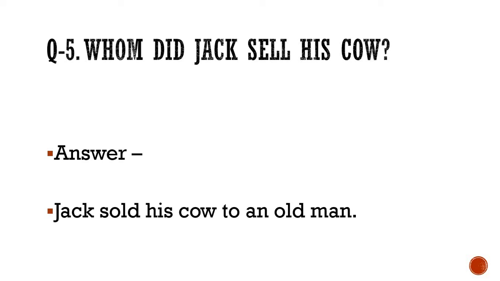Jack sold his cow to an old man. I'll repeat the answer and I hope that you will finish writing by then. The answer is, Jack sold his cow to an old man. Clear enough? This is very easy.